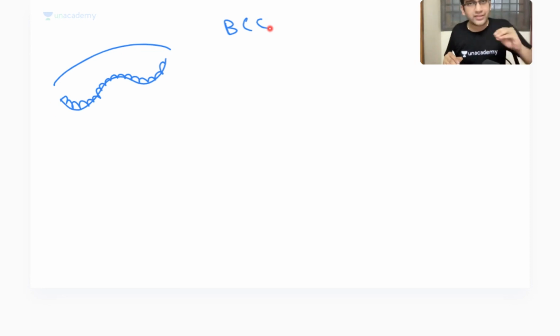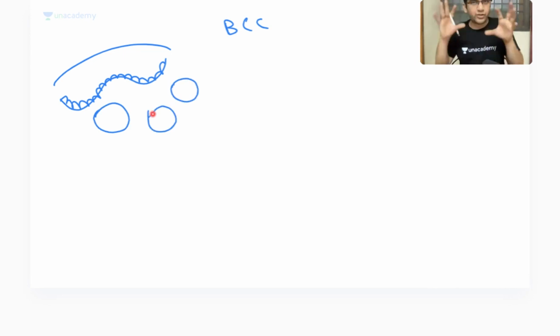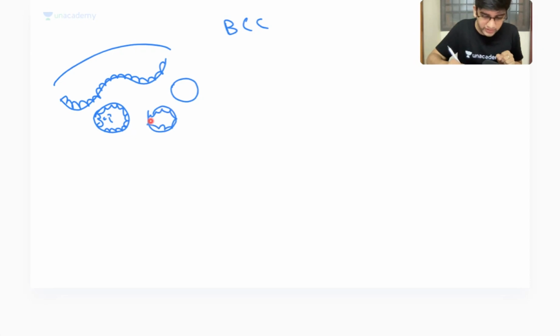Yeah, palisading nucleus, yes, but you'll have nests of basal cells, right? Palisading, yes, absolutely, but I'll have basal cells like this. You'll have round basal cells. Yeah, retraction artifact will be there. Everything will be there. And yes, in the corner, like all you guys said, I'll have palisading appearance, right? I'm having nests of cells.